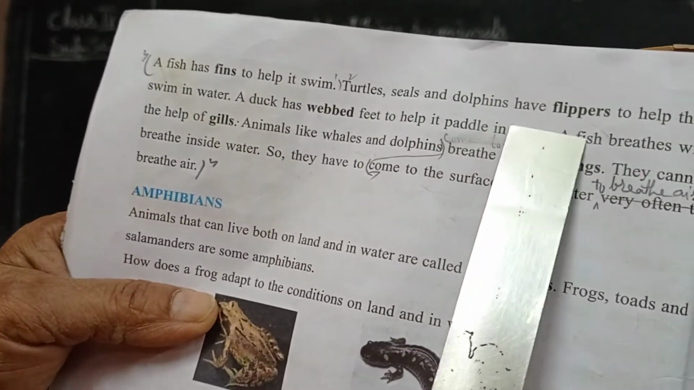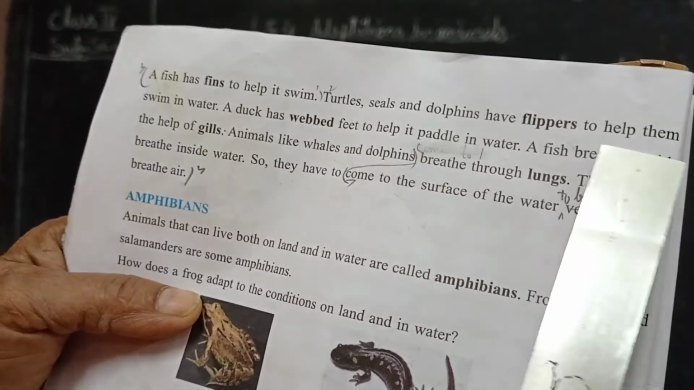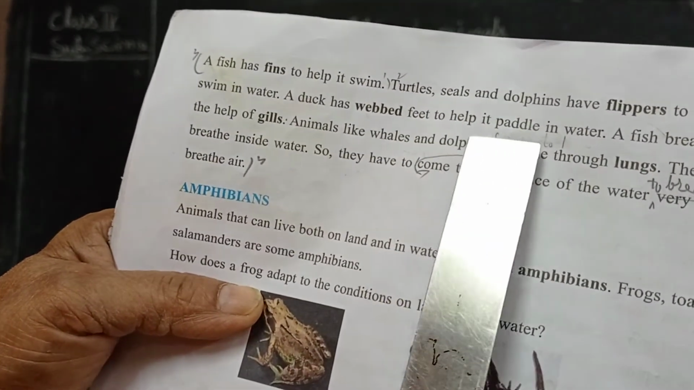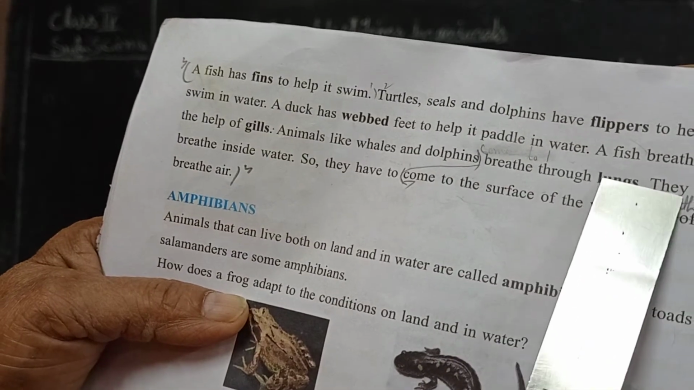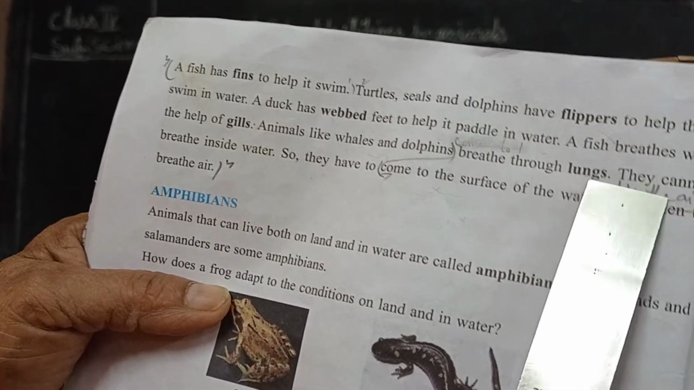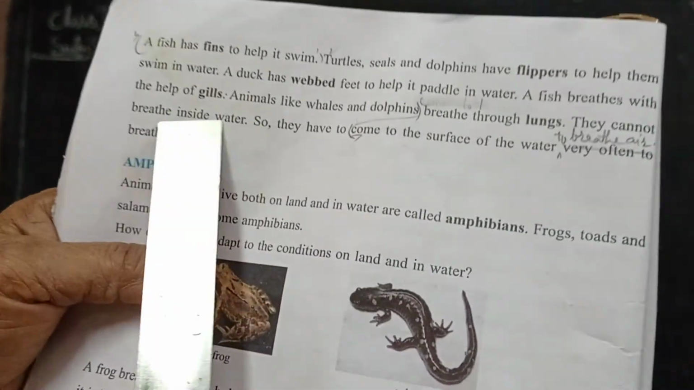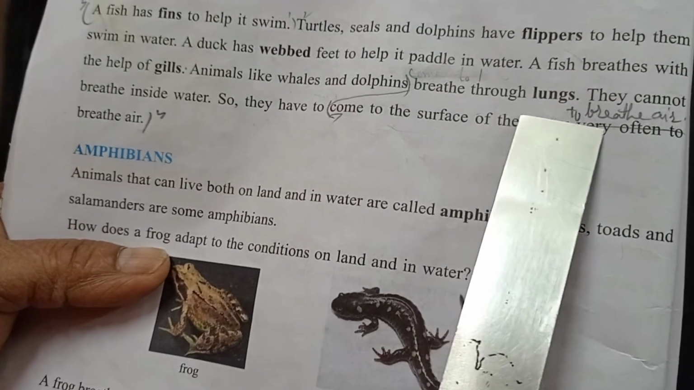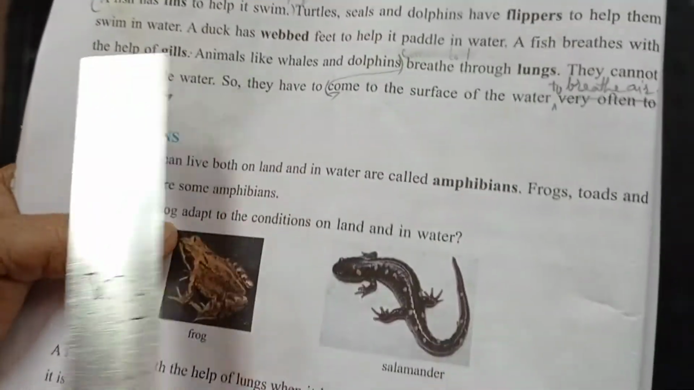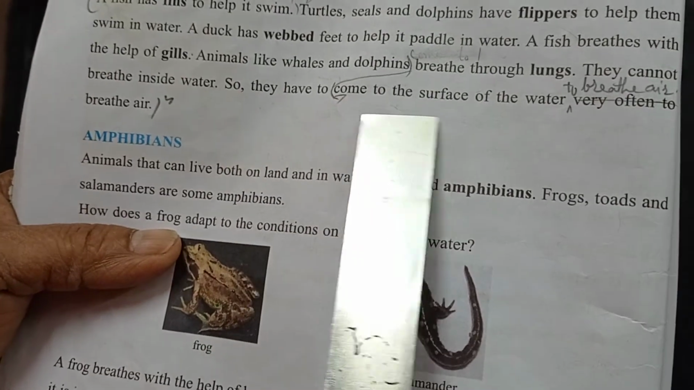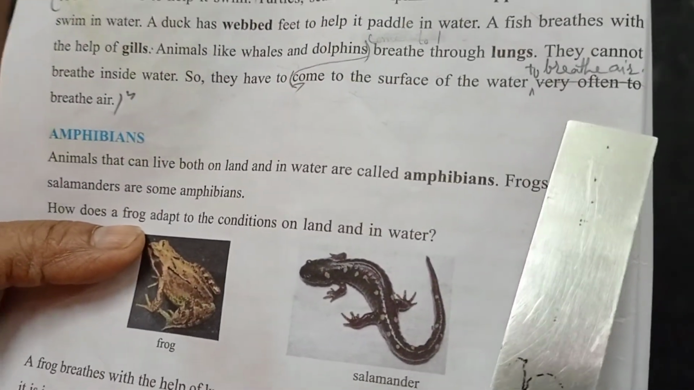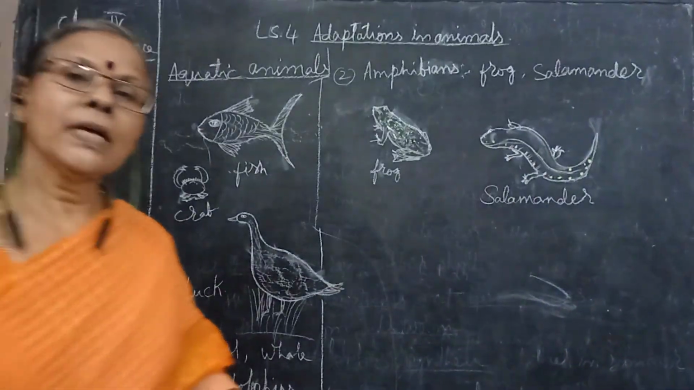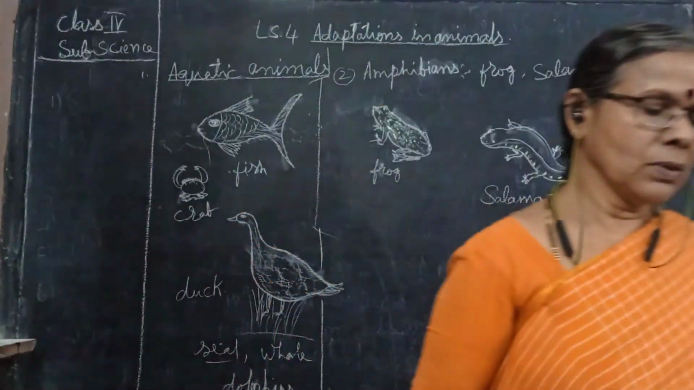Turtles, seals and dolphins have flippers to help them swim in water. A duck has webbed feet to help it paddle in water. A fish breathes with the help of gills. Animals like whales and dolphins breathe through lungs. They cannot breathe inside water, so they have to come up to the surface of water very often to breathe air. Have you understood?